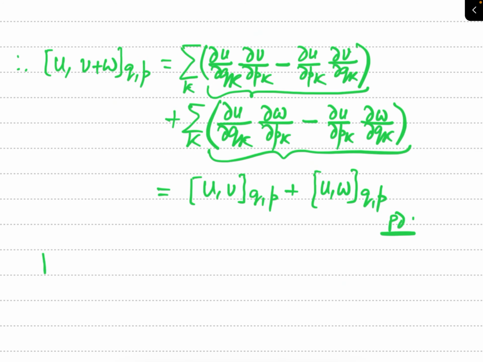Now let us see the fifth property of this Poisson bracket. Property 5.